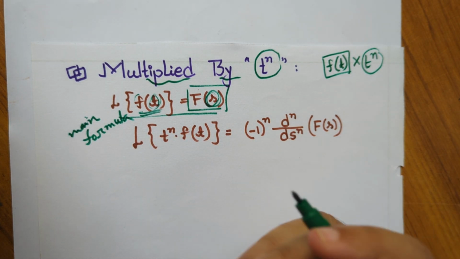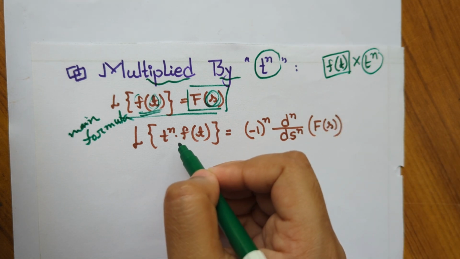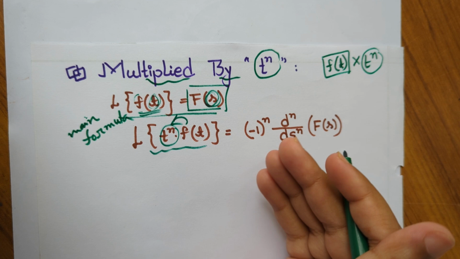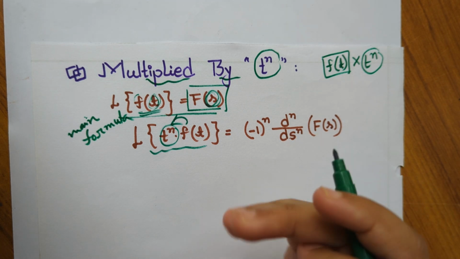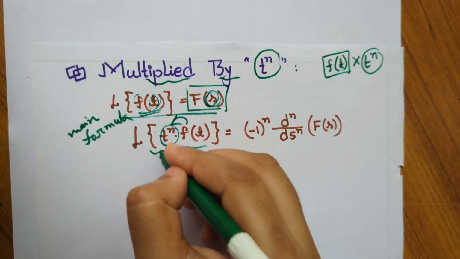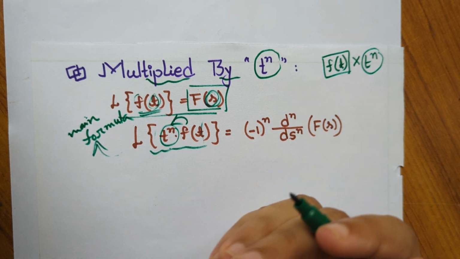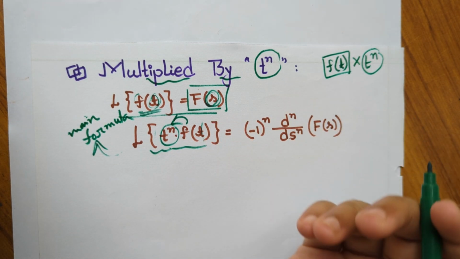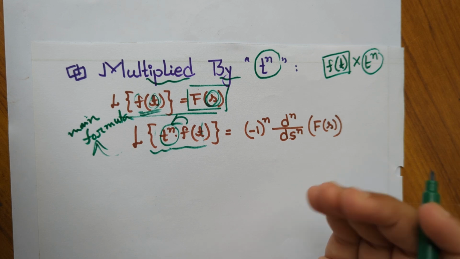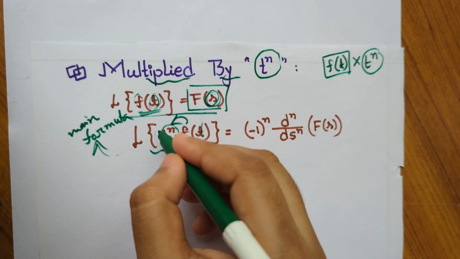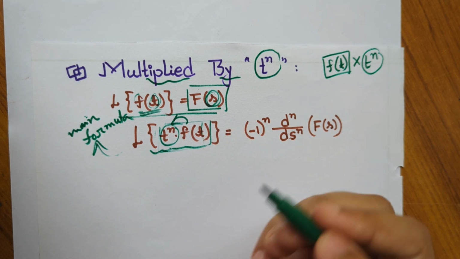But if our required function is f of t multiplied with t to the power n, then this is a complex form of a function, and if we try to find the Laplace transform of this function according to the main formula, then we will have to deal with many complex terms, and this will be more difficult. But there is a direct formula for finding the Laplace transform of this kind of function.